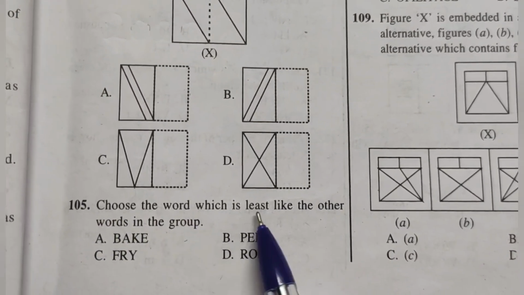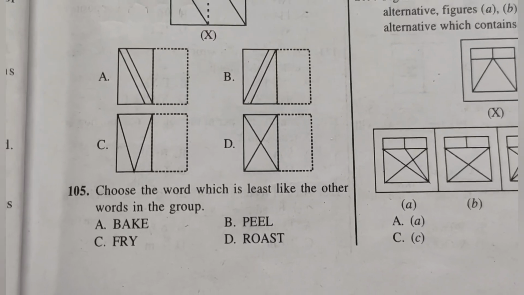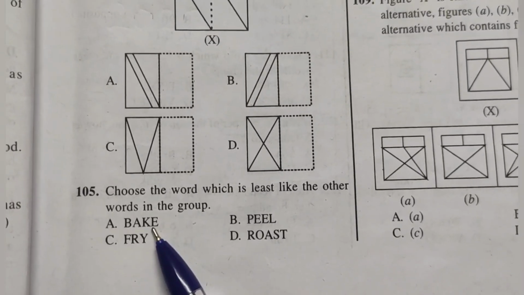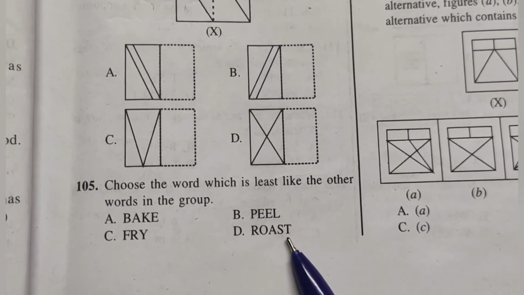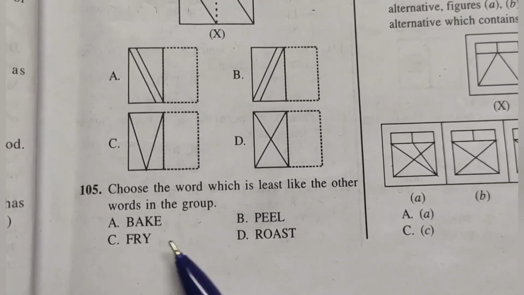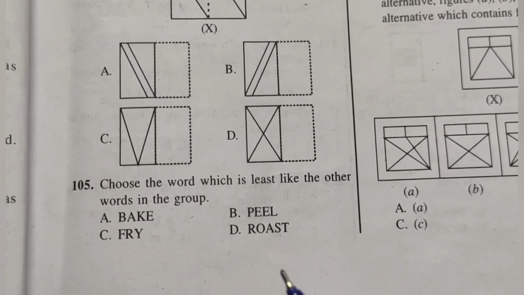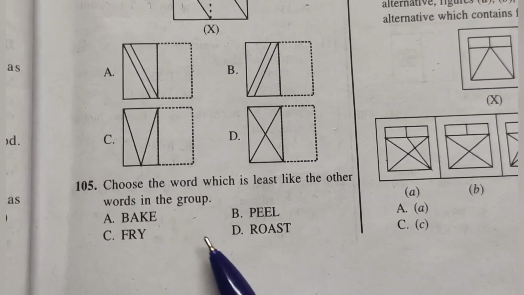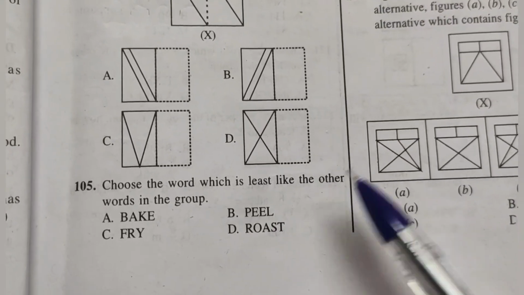105. Choose the word which is least like the other words in the group. They are asking odd one out. Option A, bake. B, peel. C, fry. D, roast. Bake, fry, roast, all require heat. So the odd one out is option B, peel. Here you don't need heat.